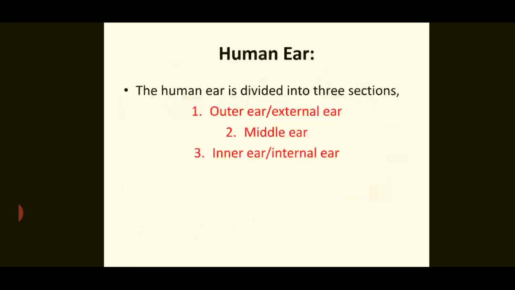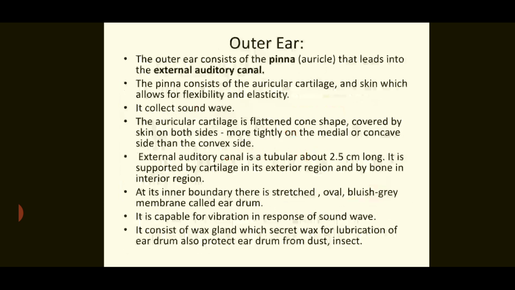The human ear mainly consists of three sections: the outer ear, middle ear, and inner ear. Outer ear. The outer ear consists of the pinna and the external auditory canal. The pinna consists of the auricular cartilage, which you can see from the outer part, and skin, which allows for flexibility and elasticity. It collects sound waves. The auricular cartilage is flattened, cone-shaped, covered by skin on both sides, more tightly on the middle or concave side than the convex side. The external auditory canal is tubular, about 2.5 cm long.